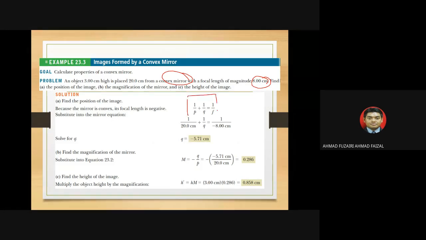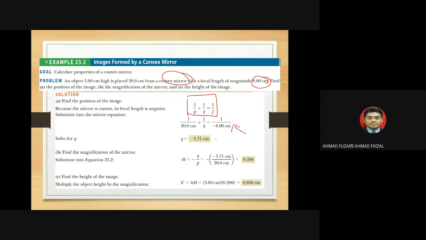Again, we will use the mirror equations. Look at how they put the focal length. This is a convex mirror, and a convex mirror has a negative focal length. So when you put it here, you put negative 8.